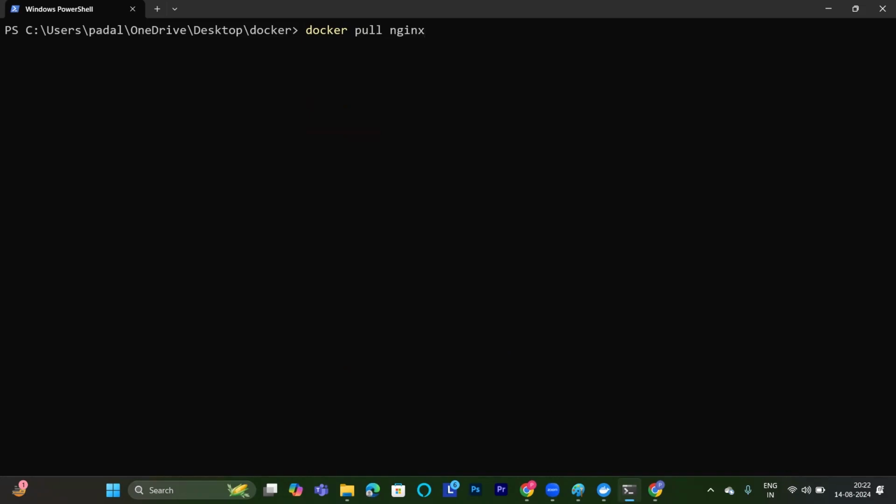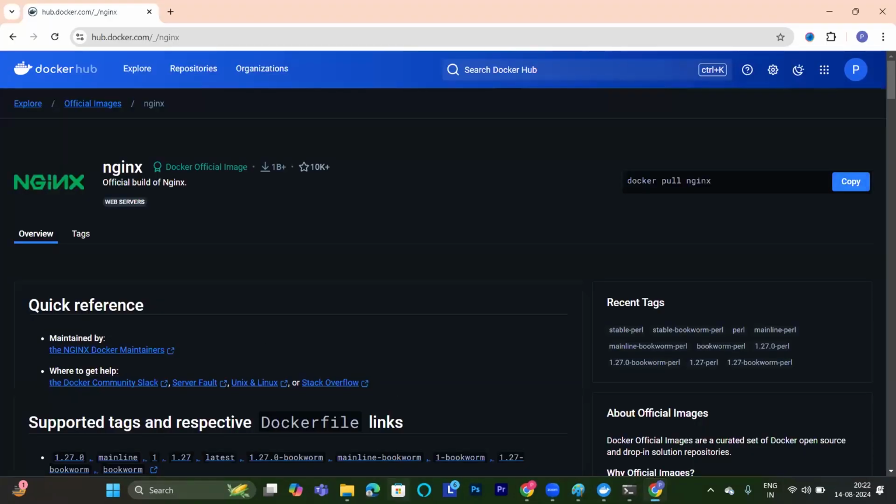If you want the latest tag, or if you want another tag, you just need to put a colon here like this. Just put a colon and check for the versions you have here. Whatever version I want, any version here, I want this mainline perl. If I want mainline perl, what do you need to do?